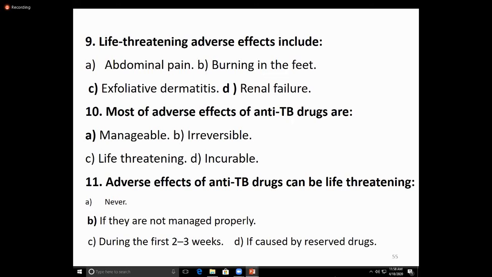And what are the indications, or the clinical uses, of chemoprophylaxis? It is given to newborns of mothers who have active tuberculosis, young children who have a positive tuberculin test, and household contacts of patients with tuberculosis. So you give anti-tuberculosis drugs prophylactically. Also to patients who have a positive tuberculin test with additional risk factors, as I have told you: diabetes, malignancy, AIDS.